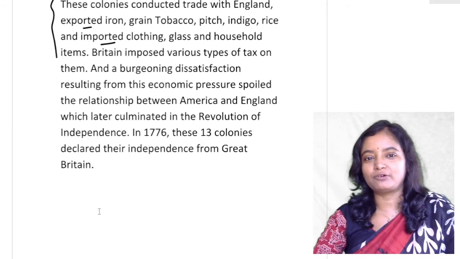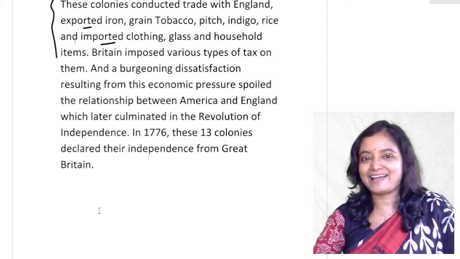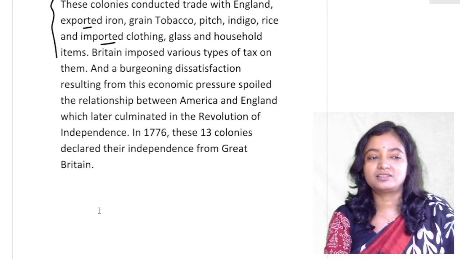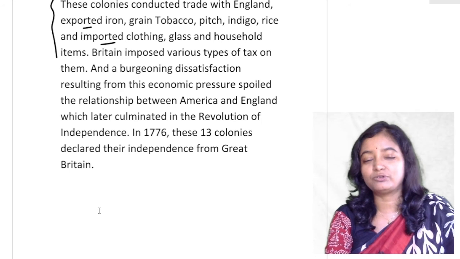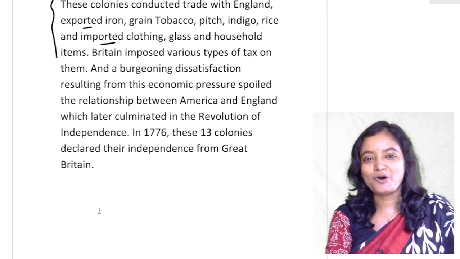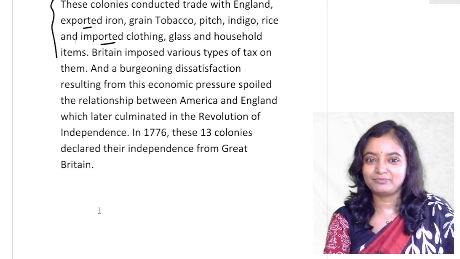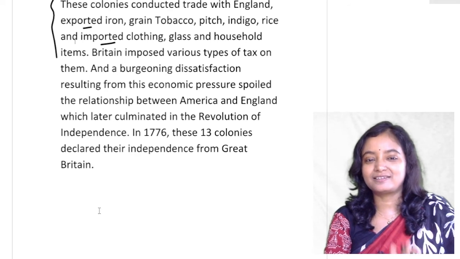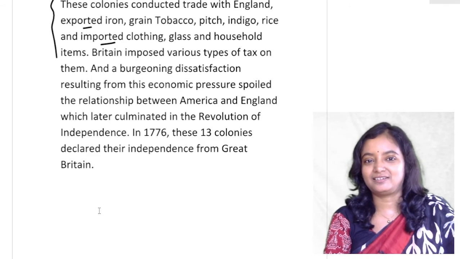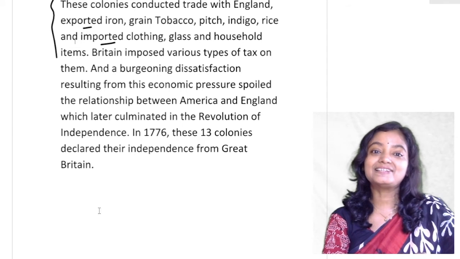We'll discuss this later when we talk about the American Revolution, how one after another the acts were put on them, and they were under tremendous pressure from those taxes. Even though they were far from their homeland, England, they could not throw it out. The burden of taxation reminded them that they were not free. And this led to the American Revolution in 1776 by these 13 colonies.